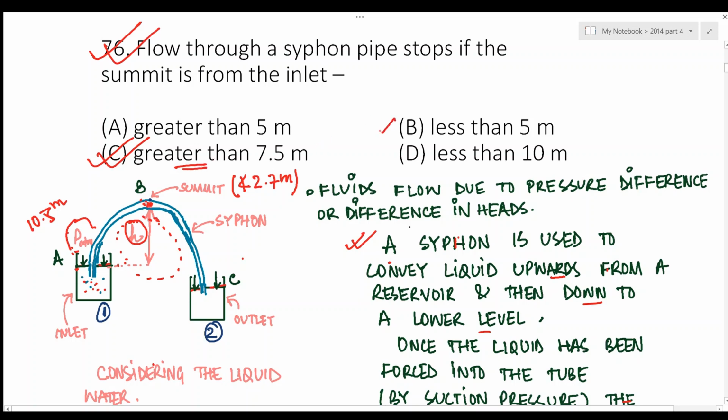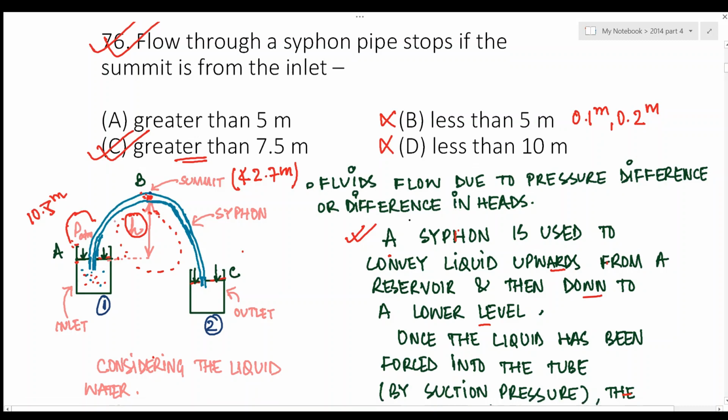You can very easily cancel these two options, because less than 5 meters and less than 10 meters can be any value, right? It can be 0.1 meters, it can be 0.2 meters. The flow would not stop at 0.2 meters head of water, right? So the options that are remaining are A and C. So the best option according to me is C, greater than 7.5 meters, right?